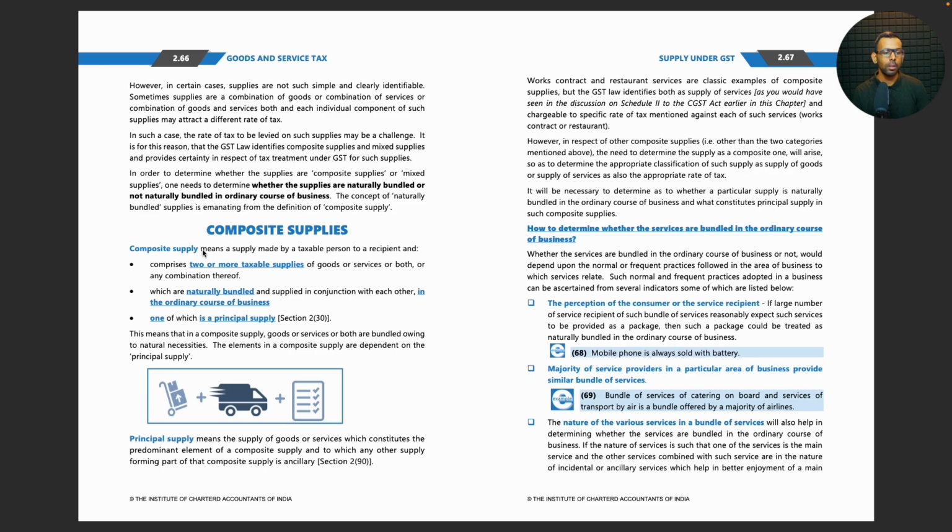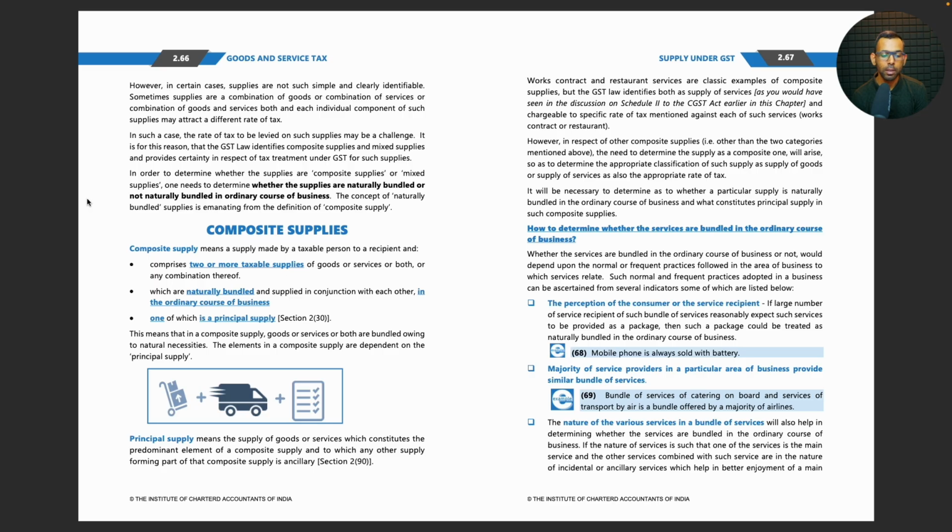Composite supplies. Composite supply means a supply made by a taxable person to a recipient and comprises 2 or more taxable supplies of goods or services or both, or any combination thereof, which are naturally bundled and supplied in conjunction with each other in the ordinary course of business, one of which is a principal supply, section 2 clause 30. This means that in a composite supply, goods or services or both are bundled owing to natural necessities. The elements in a composite supply are dependent on the principal supply.